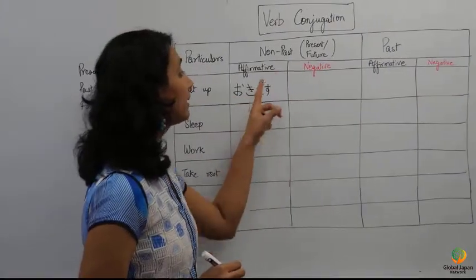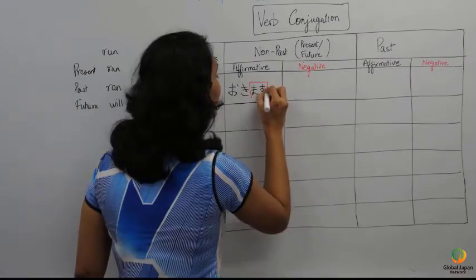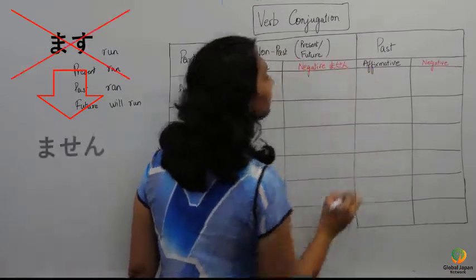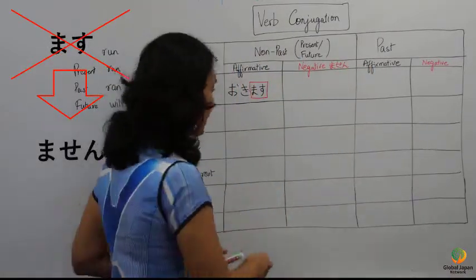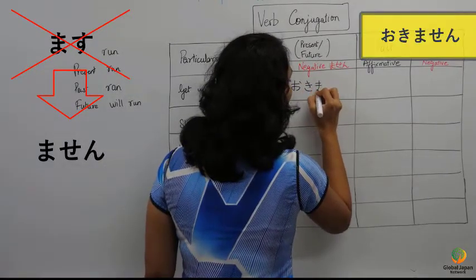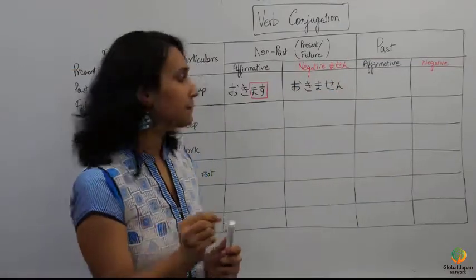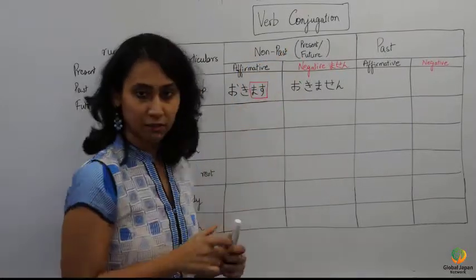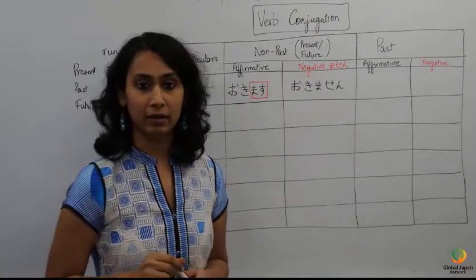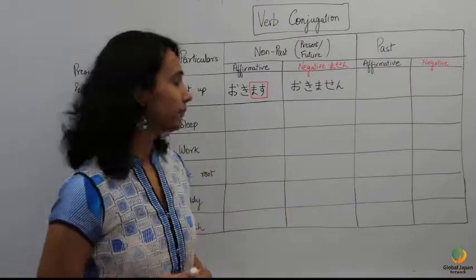If I have to make it negative, all I will do is, instead of this mas, I will change it into masen. Masen. Let me write the word here. Okimasen. So, mas means the affirmative non-past form, and if you have to make it negative, it will become masen. Let's do the same exercise for the other verbs.